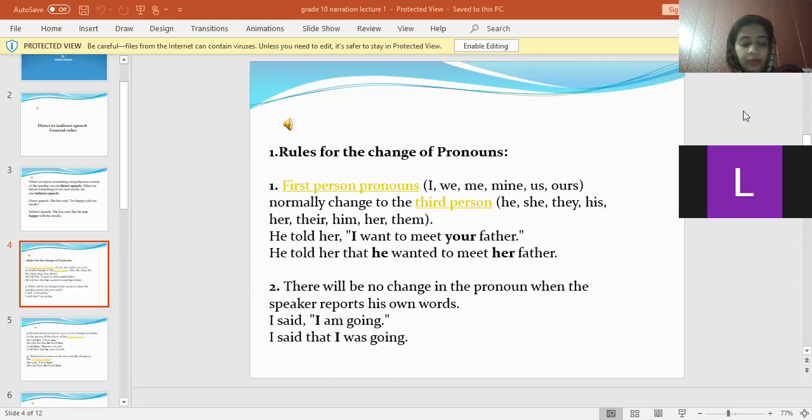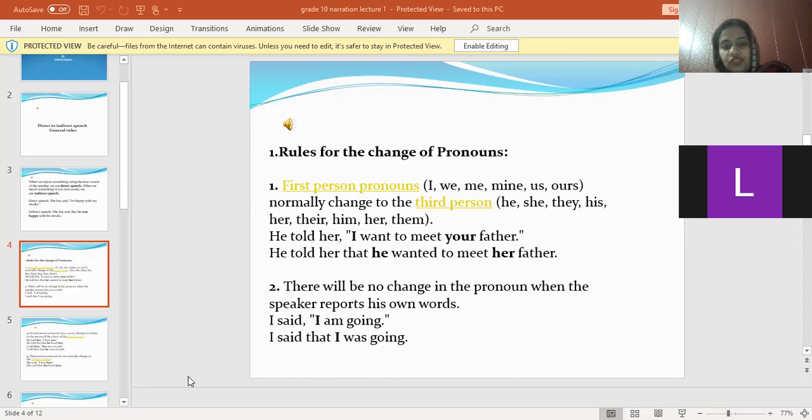If I am reporting my own words, then there will be no change in the first person pronoun. I said, "I am going." So I am quoting my own words, and there will be no change in my own words. The sentence will change simply like: I said that I was going. Only the tense changes, because the time has changed. I said these words a few hours back or something.